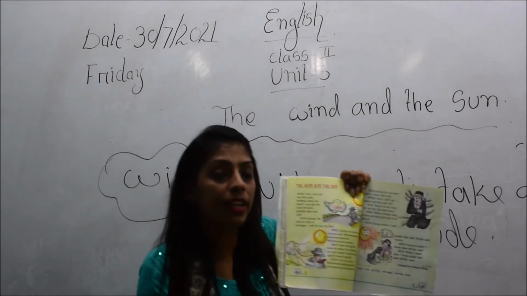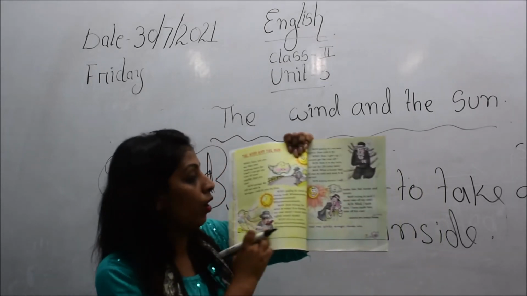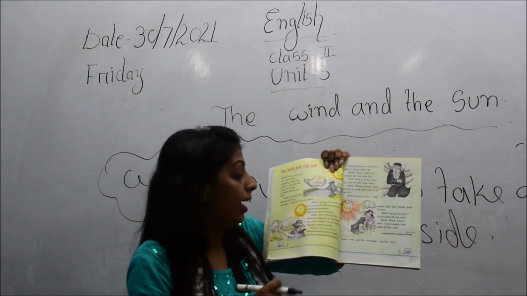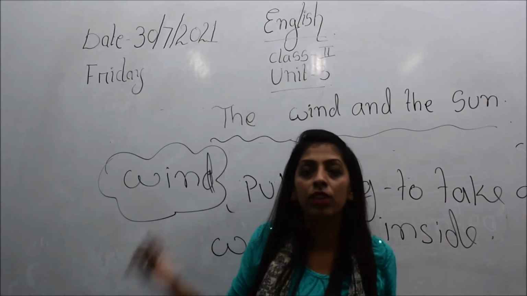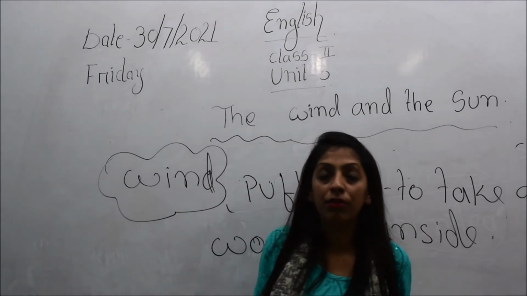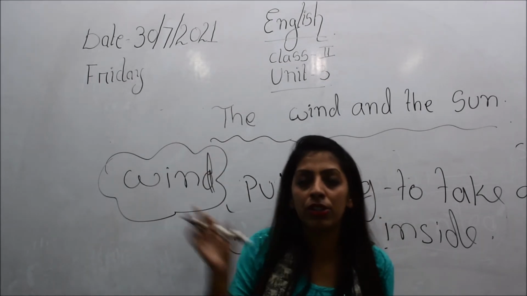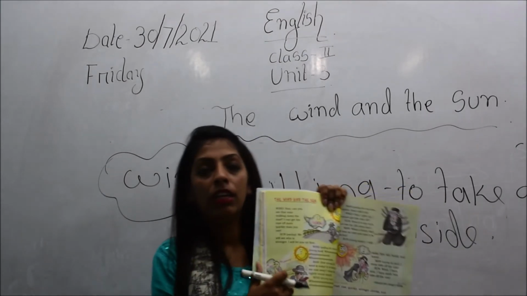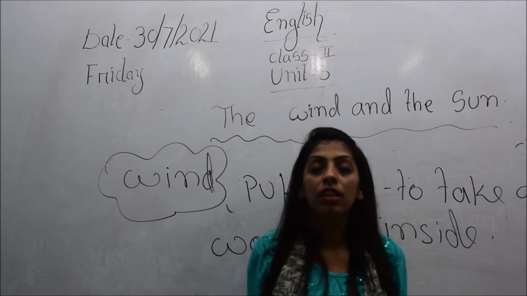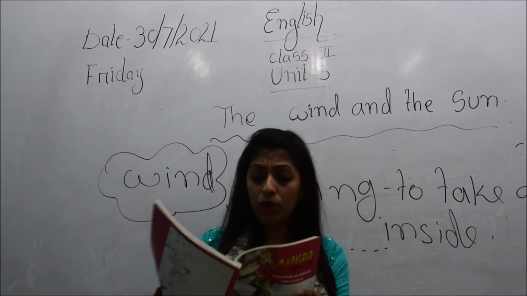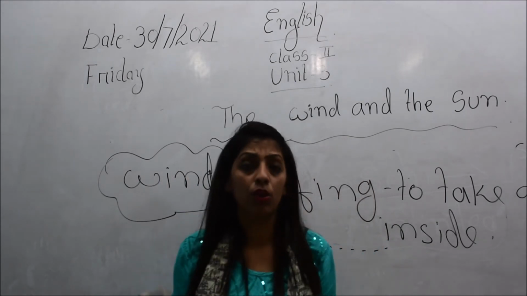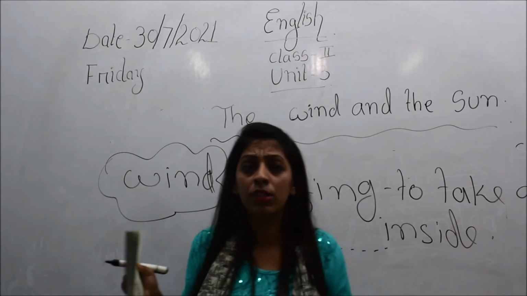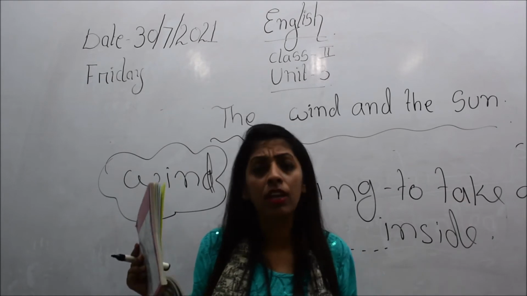Okay, and why did he do that? So that he could take off the cloth of this man. And when such happened, when the wind blew the air with a high pressure, then the man, what did he say? He said that today the wind is very strong, because everything around him was blowing away with the pressure of the air.